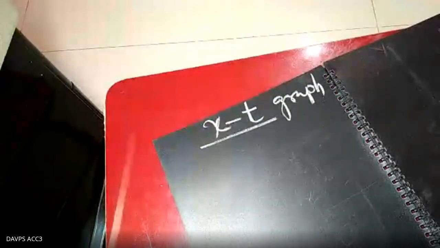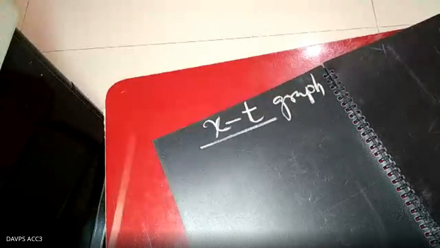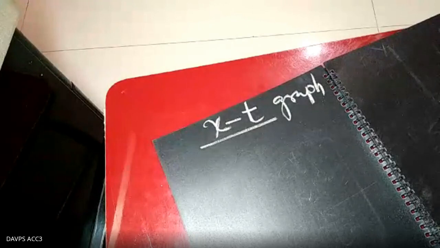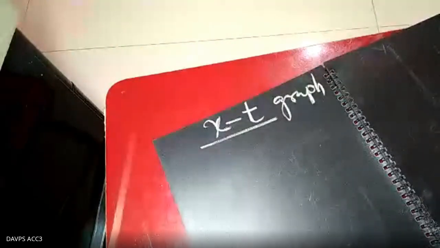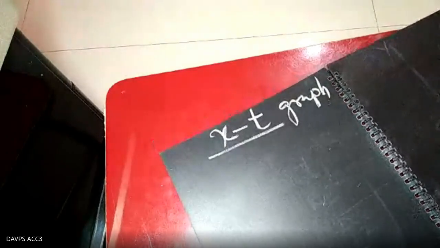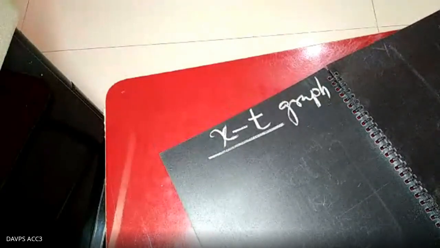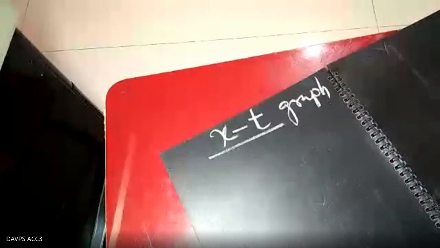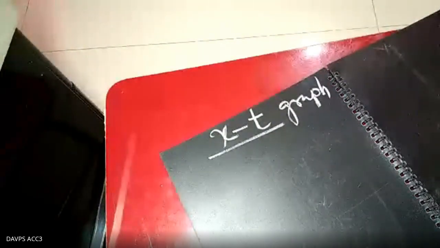Just write. If the distance or displacement is taken on the y-axis and time is taken on the x-axis, the graph so obtained is called the XT graph.